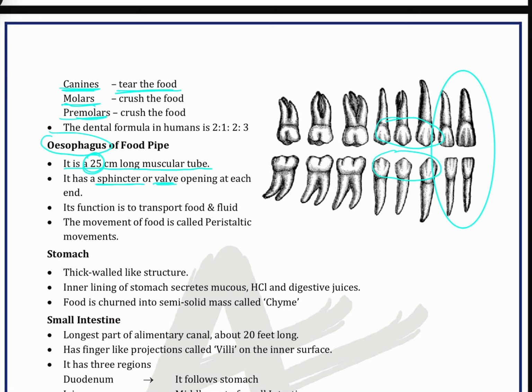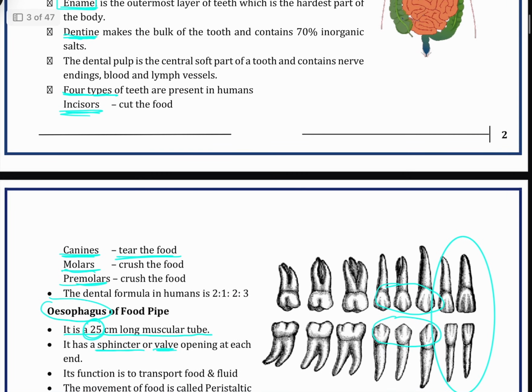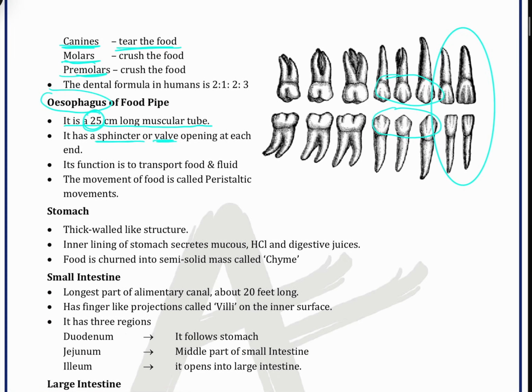Okay, its function is to transport food and fluid. As you all know, we take in food through it. The food which you are eating goes through the esophagus to reach the stomach. Then the movement of food is called peristaltic movement. This is very important, you should learn the peristaltic movement.